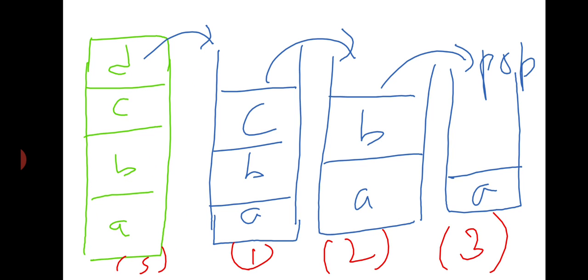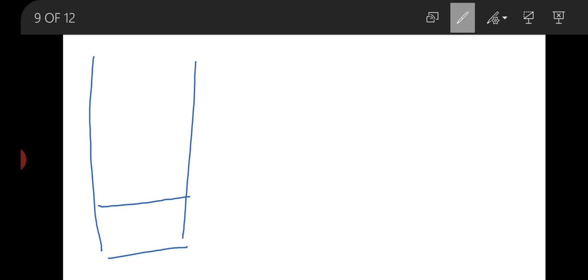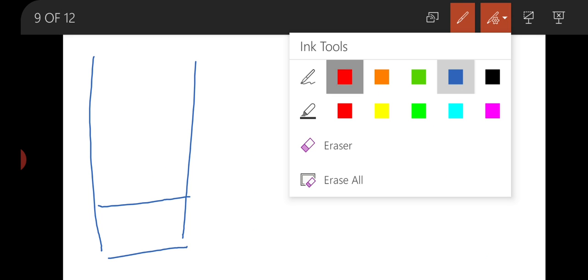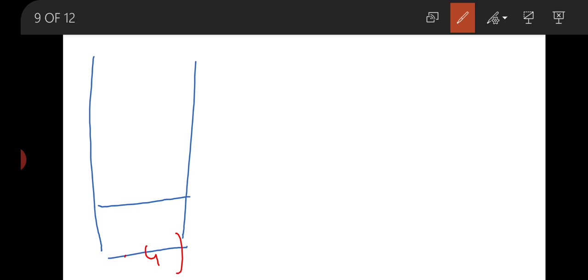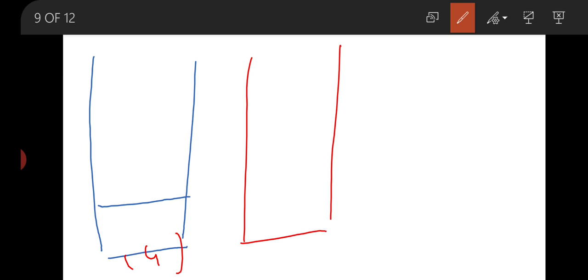Now A will be popped, that means now A will be popped and the stack is empty. Now this is the fourth condition, and now the stack is empty.